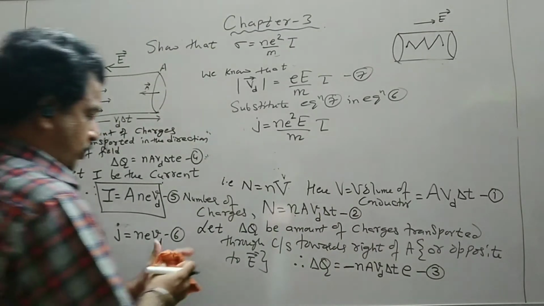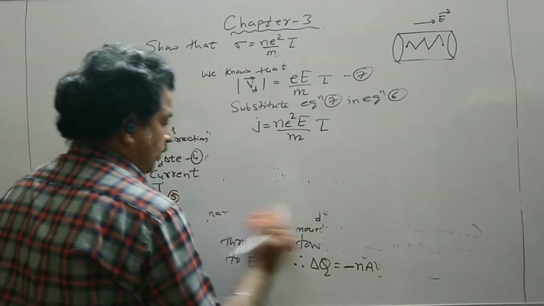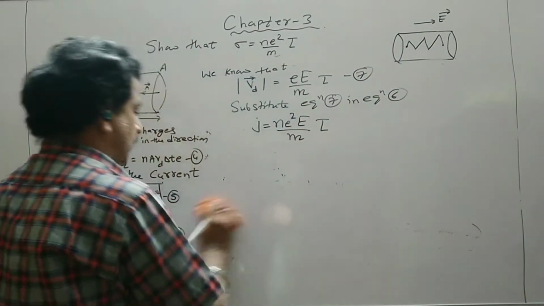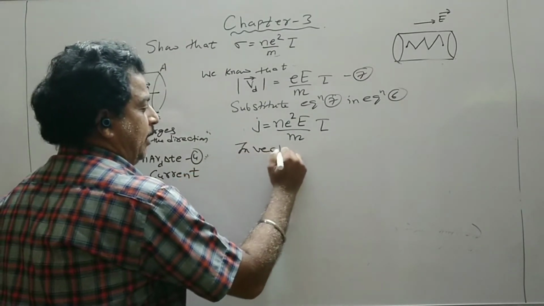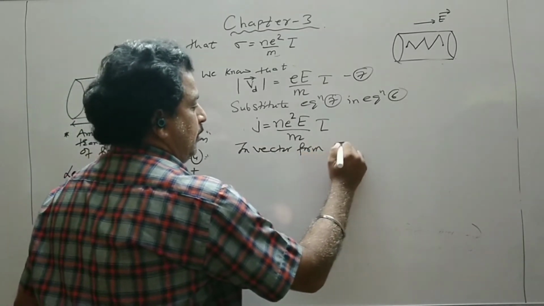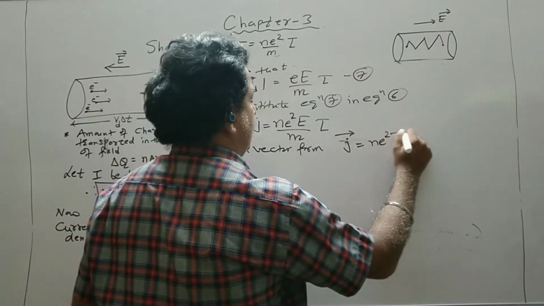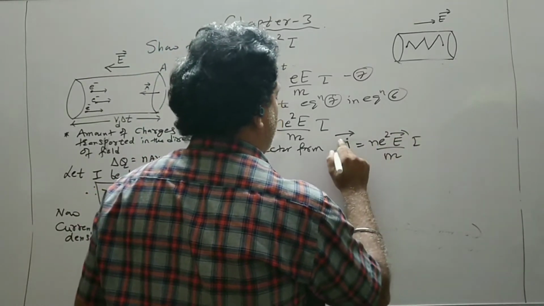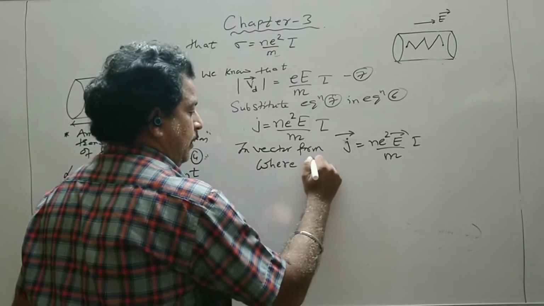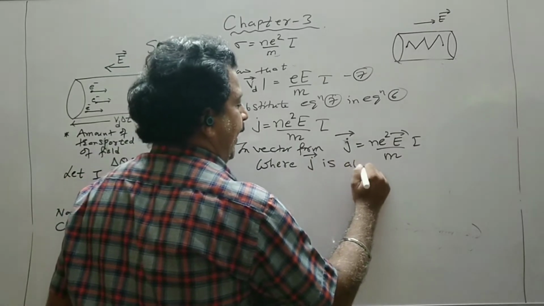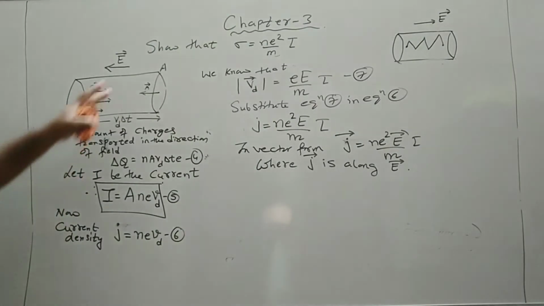And in vector notation, if we have to write in a vector notation, then we put an arrow on J. So in vector form, J vector is equal to n e squared E vector upon m into tau, where J vector is along E vector. So the direction of the current density is in the direction of the field.